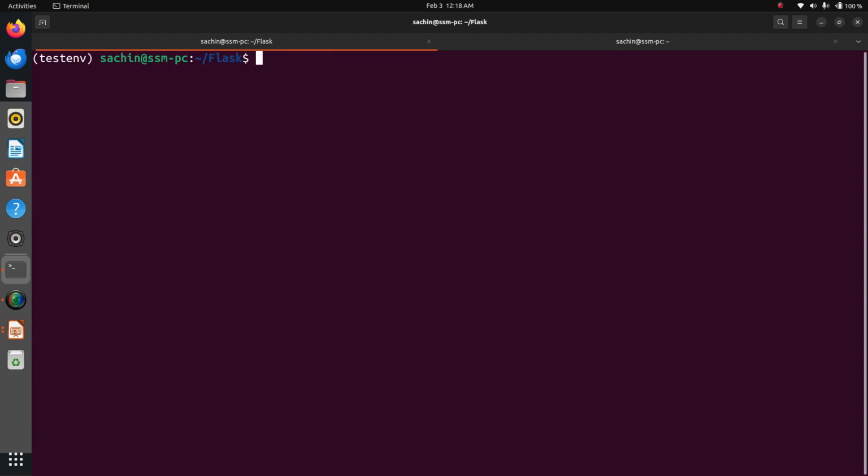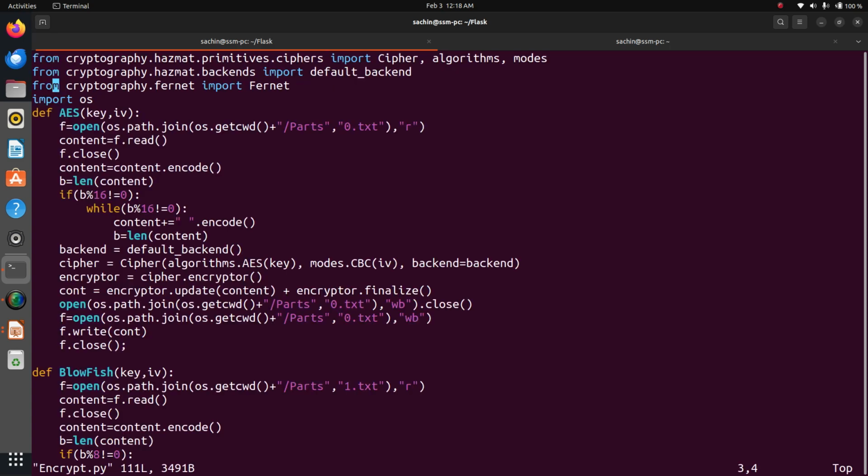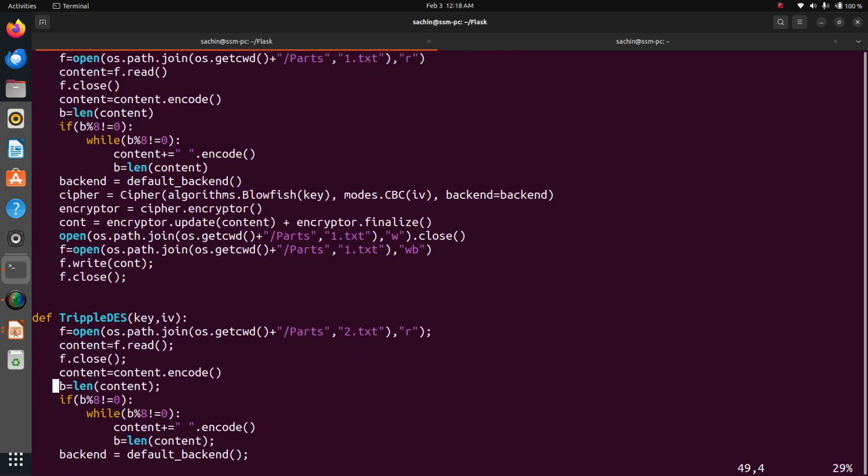Now we will see the encryption part. Here, cryptography, I have installed that library. Here the algorithm is used.